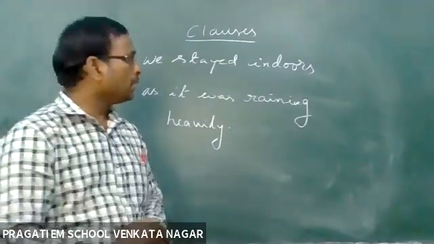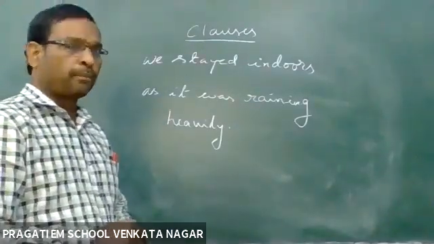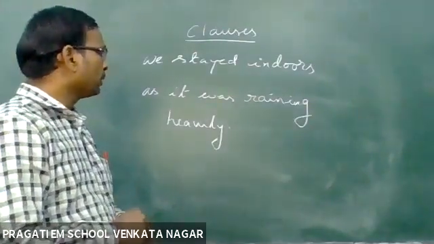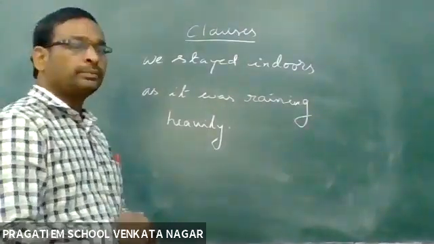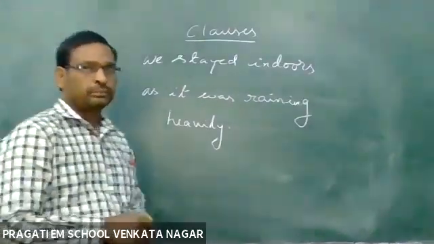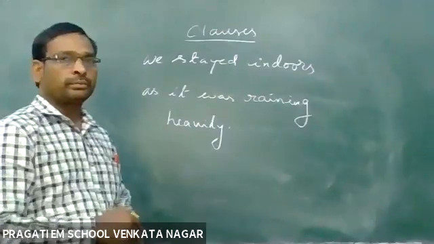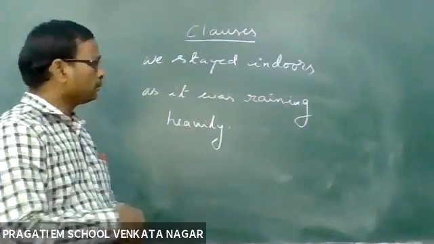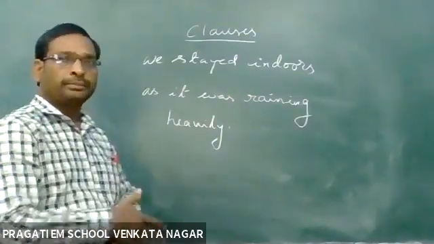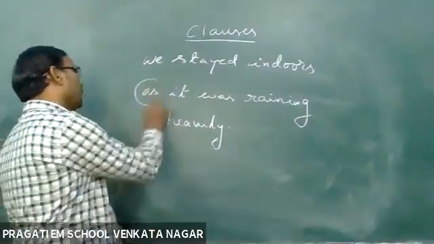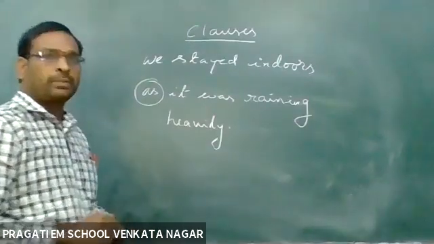We stayed indoors is a subordinate class, sir. It was raining heavily is the main class, sir. Once again, say. We stayed indoors as a subordinate class, sir. Okay. It was raining heavily is the main class, sir. Really? How do we use this "as"? Say one example using "as".